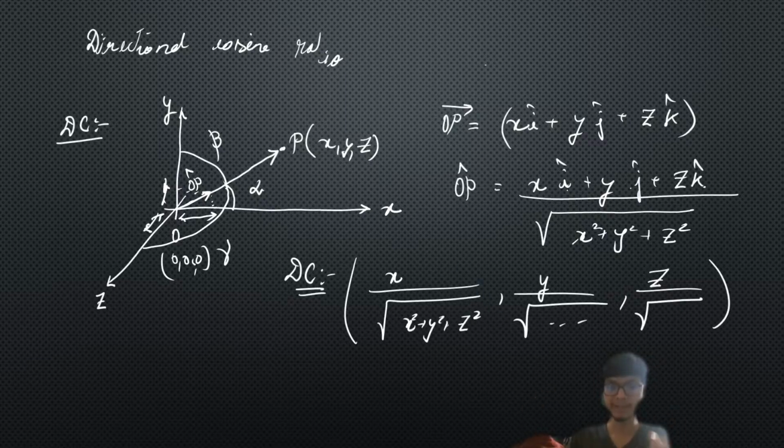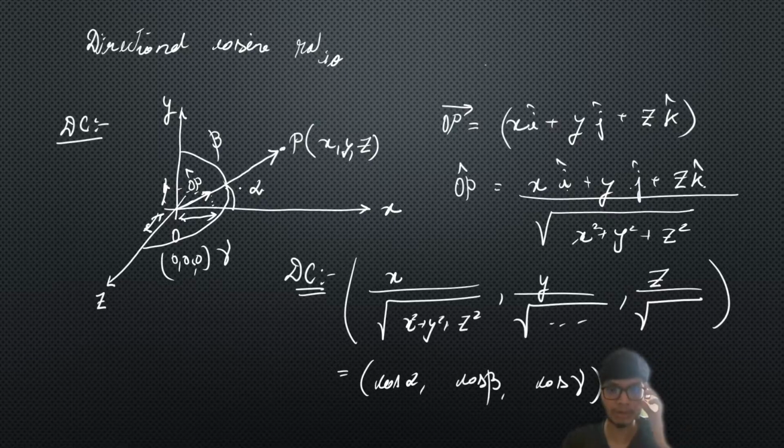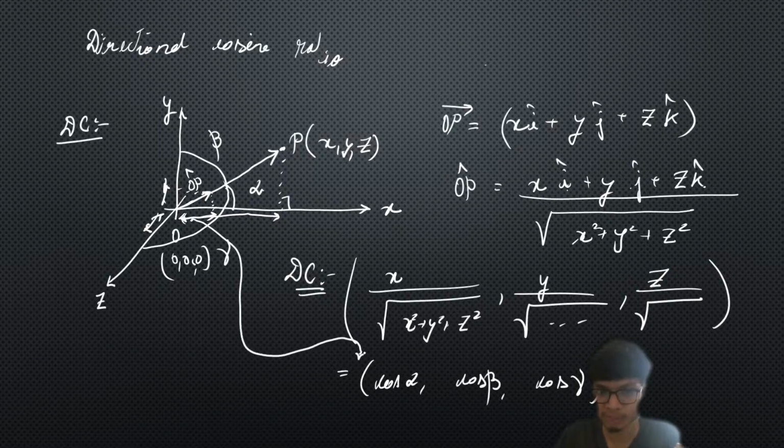Now, the interesting part is that we also write the direction cosines as cos alpha, cos beta, and cos gamma. If you try to find out what cos alpha is over here, you just need to project this vector onto the x-axis and take a perpendicular, and you will get this particular line, which is basically equal to cos alpha if the vector is of unit modulus. So the cos alpha is the direction cosine. Direction cosines are basically the projections of that unit vector onto the x, y, and z axes. As simple as that.